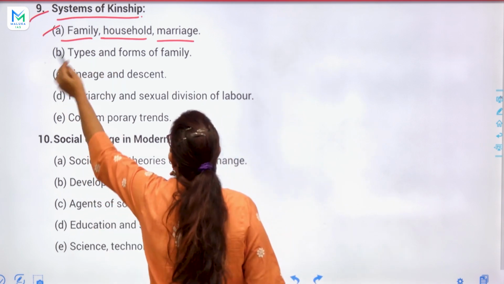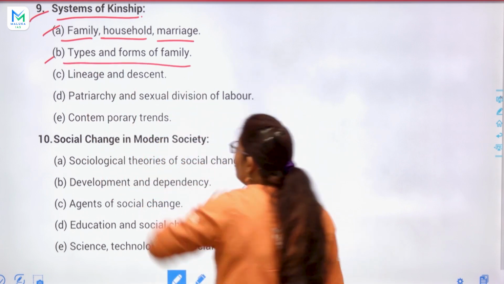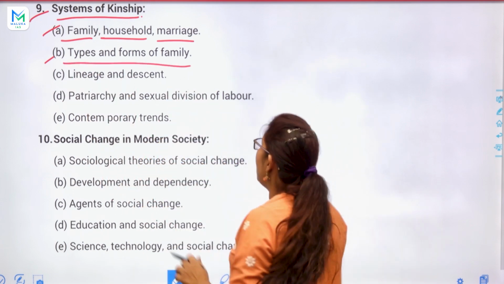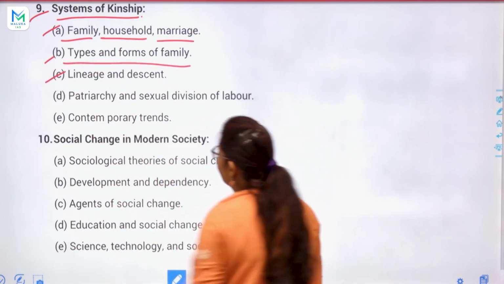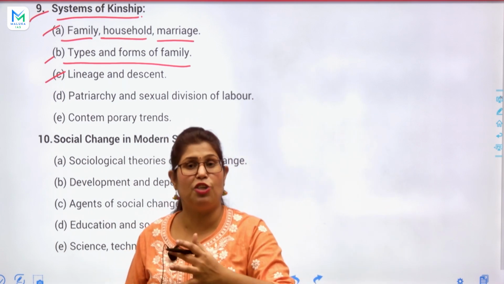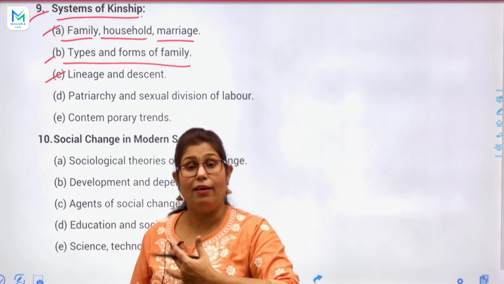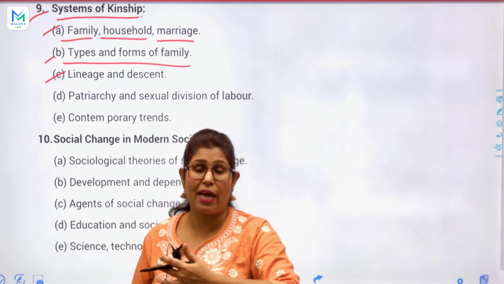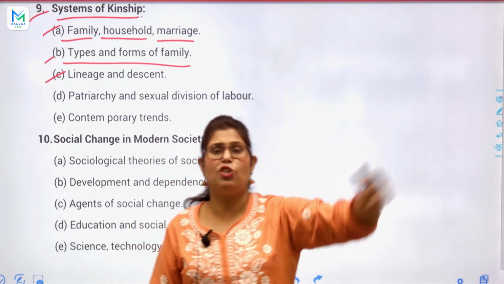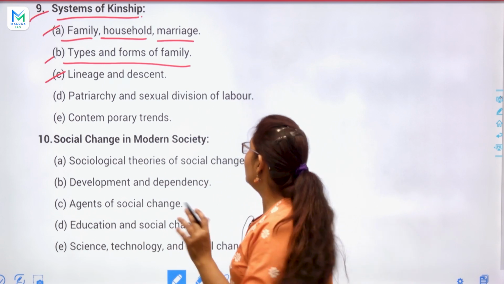Next, the same topic which I explained to you, types and forms of family. Then we will study lineage and descent. Today we say vansh, our lineage, and vanshanukram, descent. We say, what is our lineage and what is our descent, meaning our generations of the family. That is called lineage and descent.